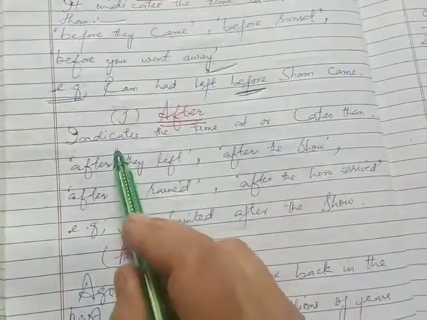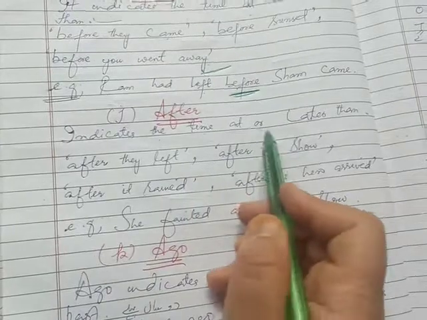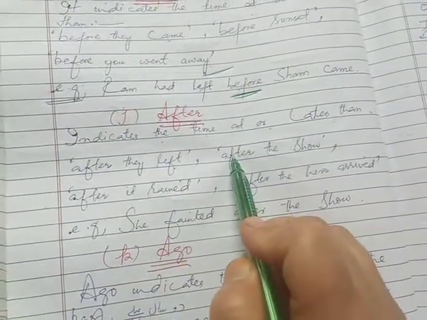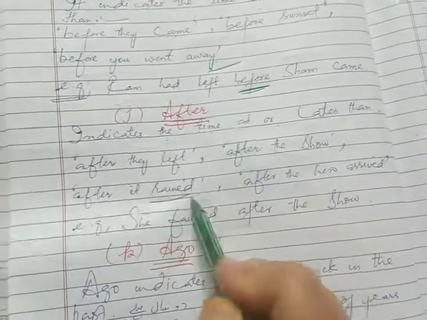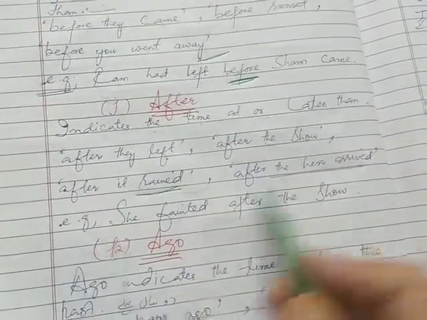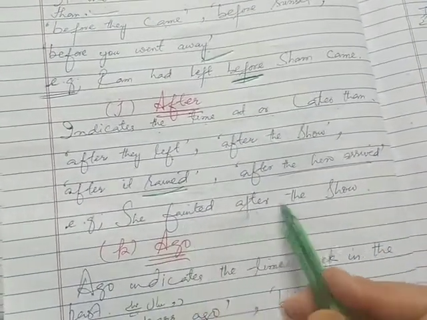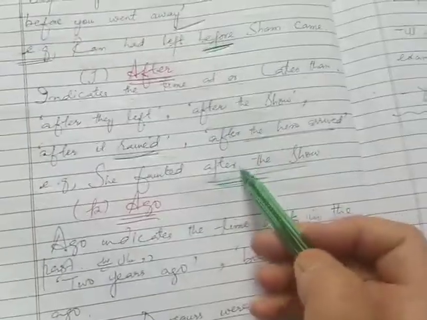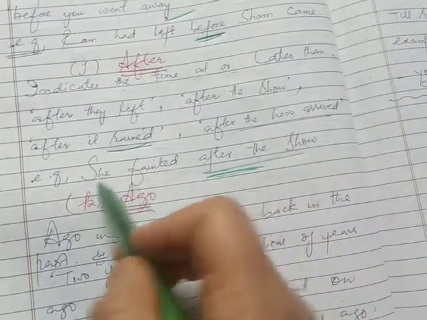Okay. Another preposition: after, बाद में. It indicates the time at or later than. For example, after they left, after the show, after it rained. Very easy. After the hero arrived. For example, she fainted after the show. बाद में. Okay. Show खत्म होने के बाद, she fainted.